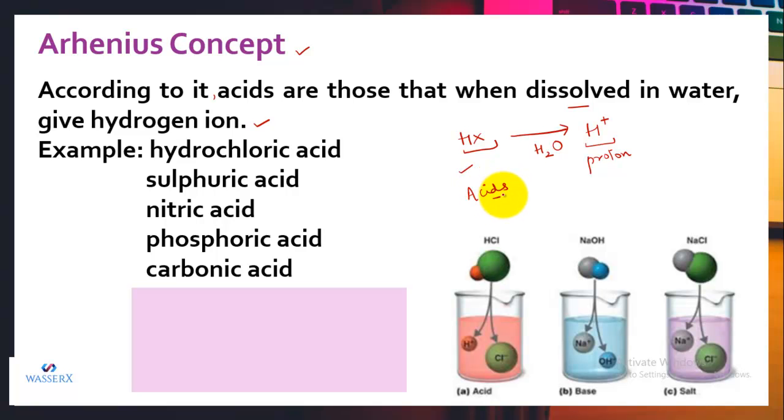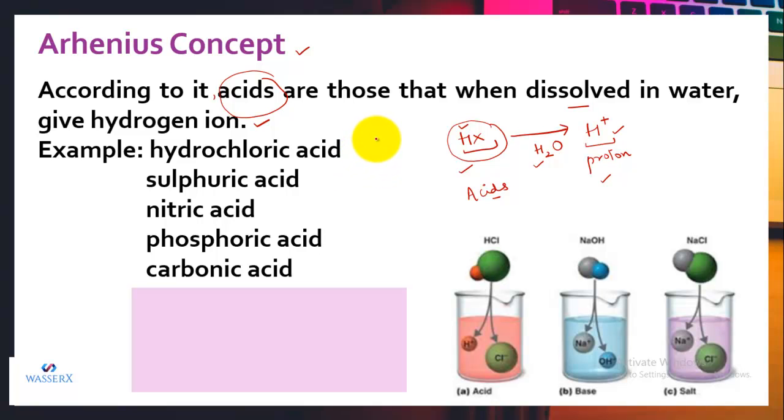Any substance which possesses the hydrogen ion will be an acid, because when we dissolve that substance containing the hydrogen ion in water, it will give the hydrogen ion, or you can say it will give a proton. So those substances which when dissolved in water give hydrogen ion or liberate proton are called acids according to Arrhenius.